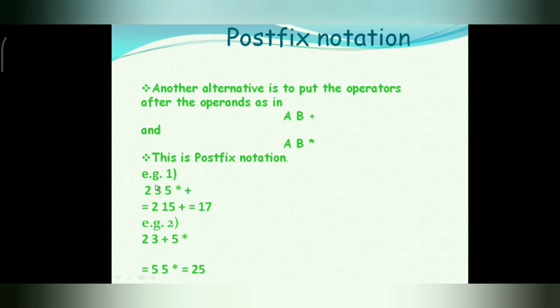This is postfix notation. First we will execute 3 into 5, then 2 will be added in the first example, and in the second example, first 2 plus 3, then the result will be multiplied by 5.